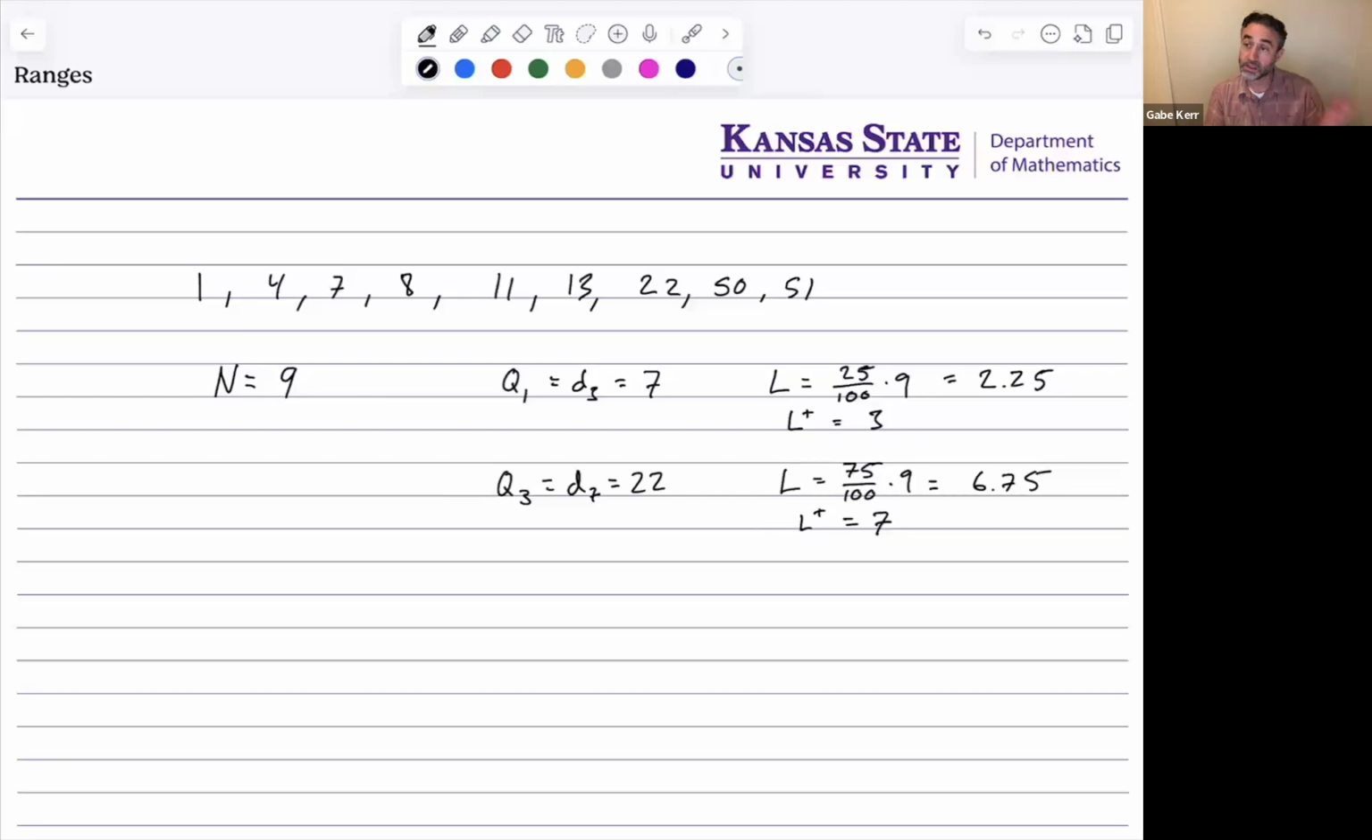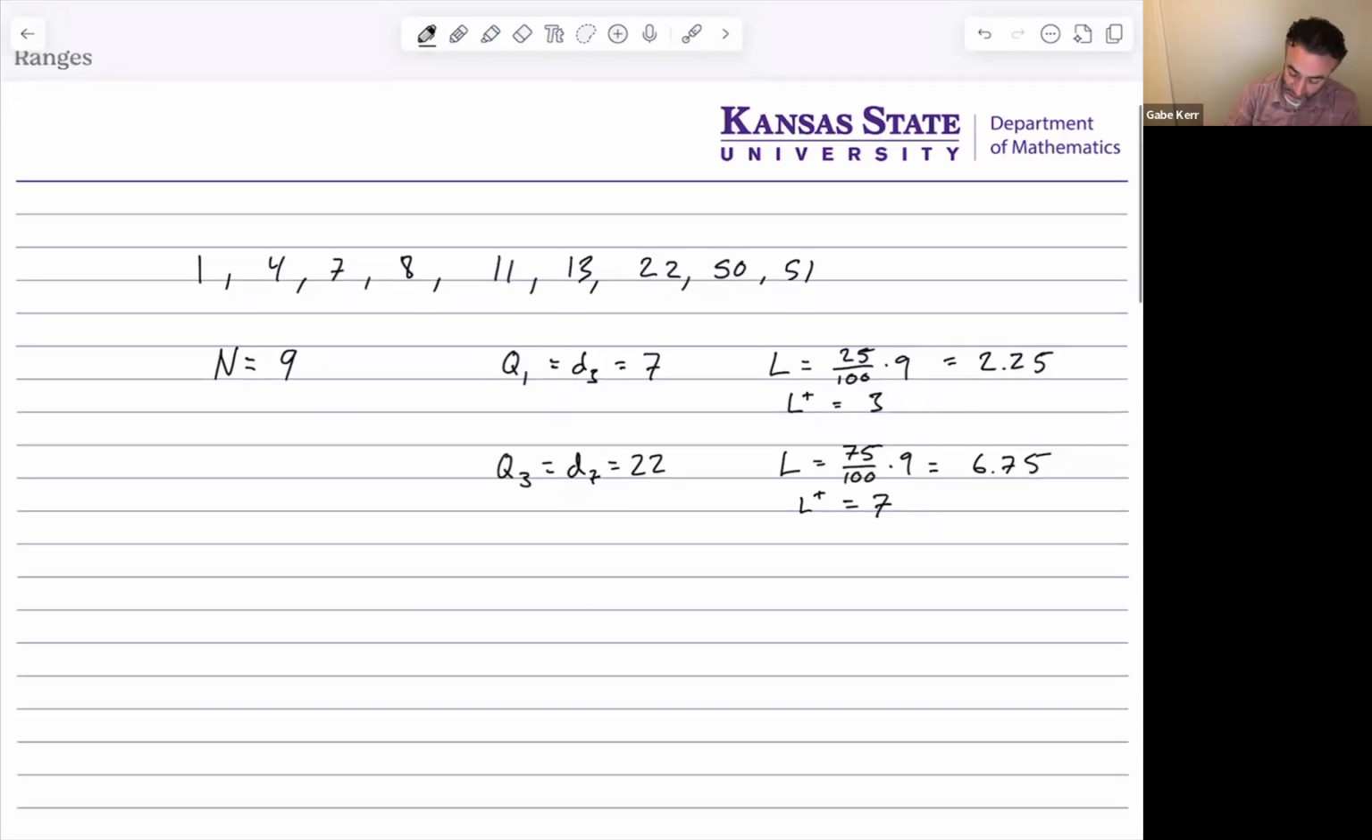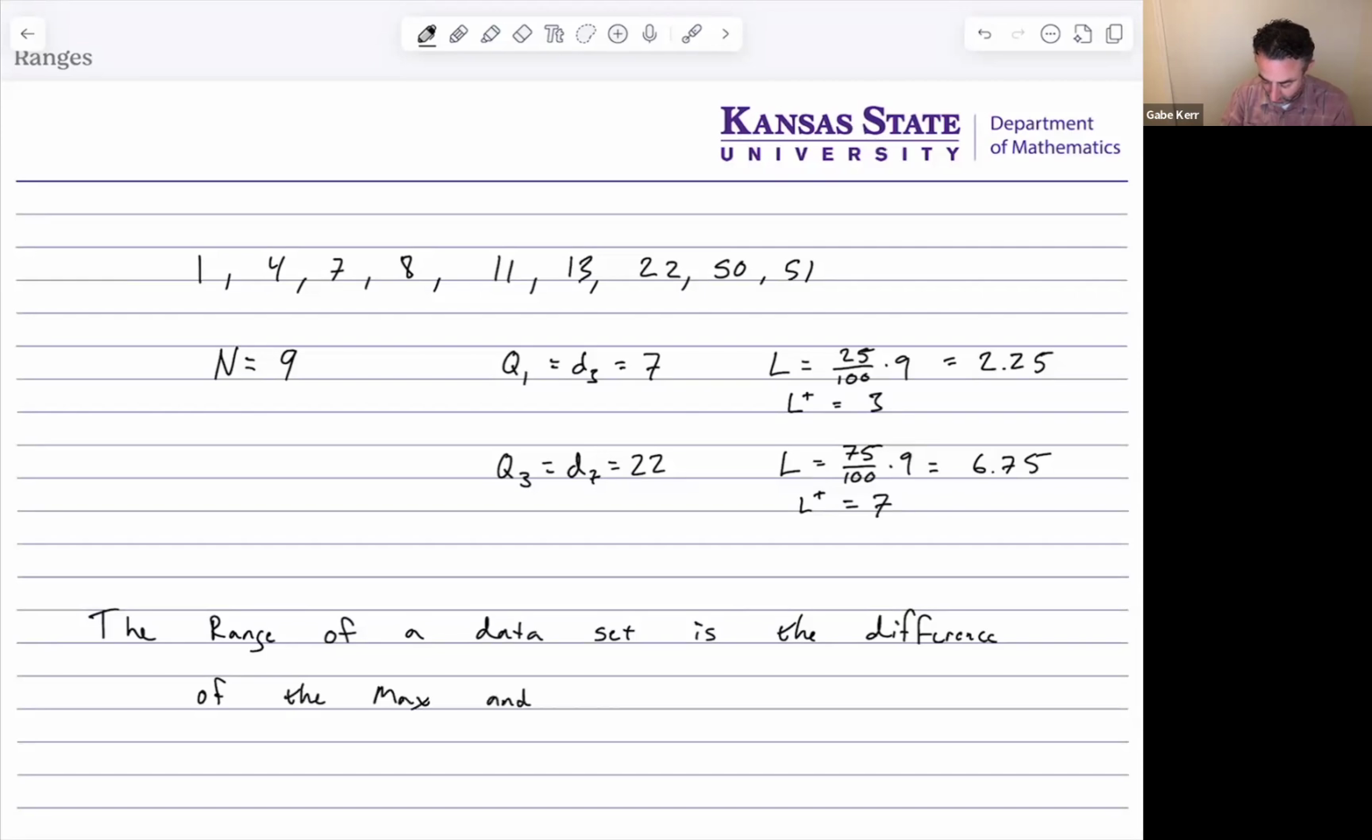And now, okay, so this is material that we've already gone over, but now we're going to talk about the range of this data set. So the range of the data set, let's say what it is. The range, maybe the simplest thing you can calculate of a data set, is the difference of the max and min. So I've already written this data set out in order. The max is 51, the min is 1.